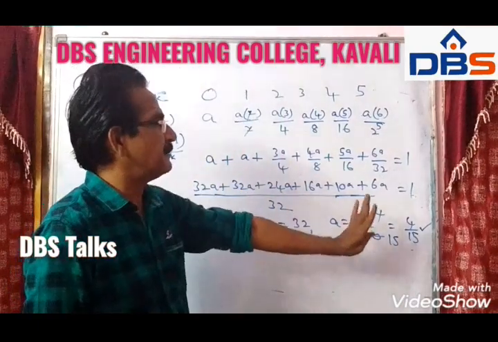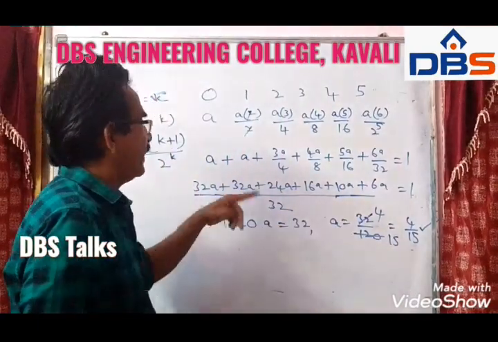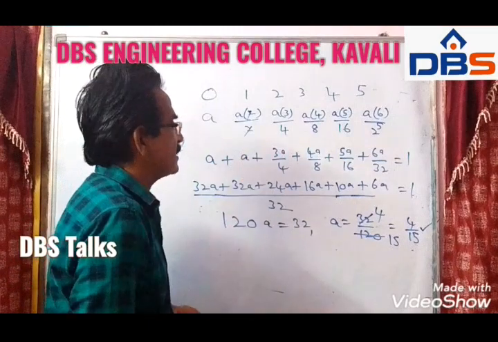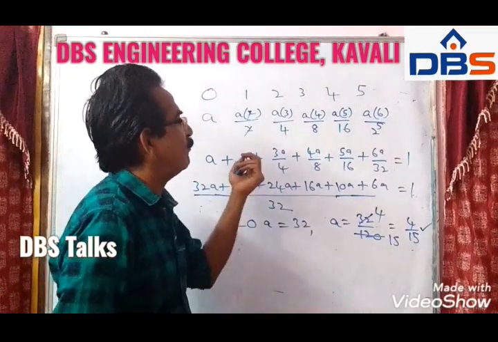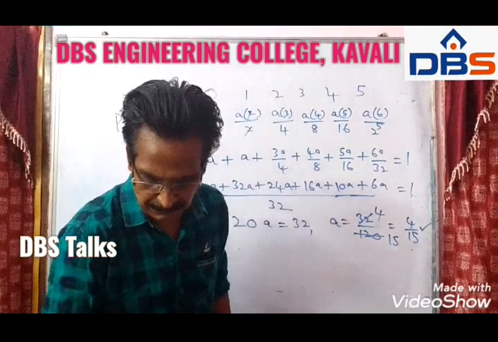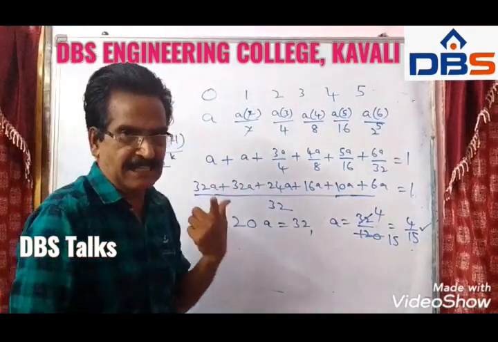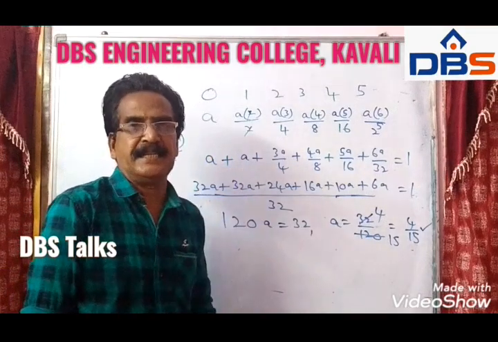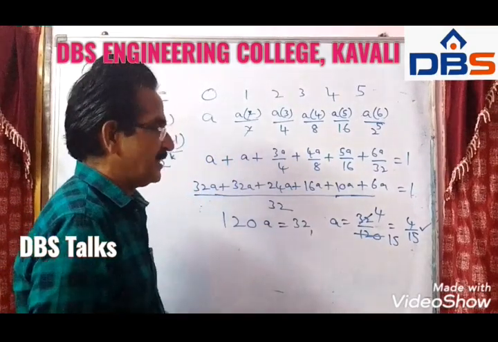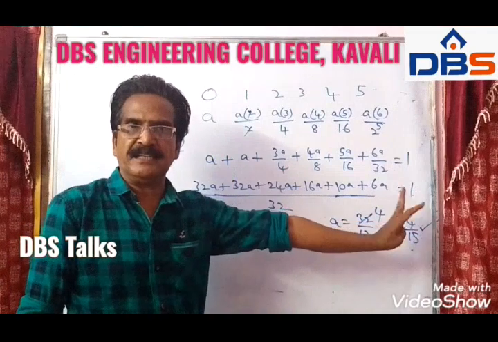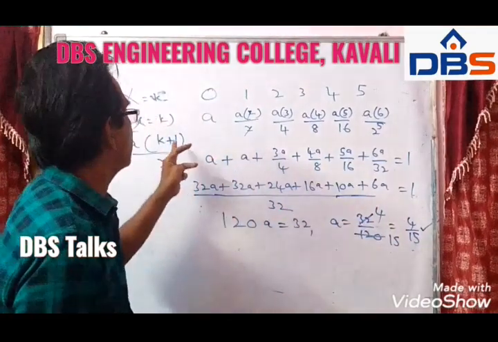So let us keep this value for finding our exact what is the problem asked? What is the problem that A takes a prime value? Okay, friends. So A is 4 by 15. That is very clear now.